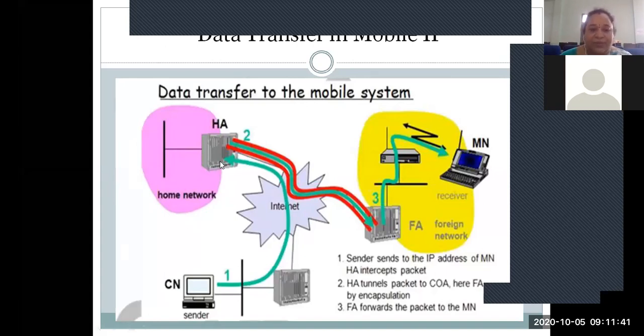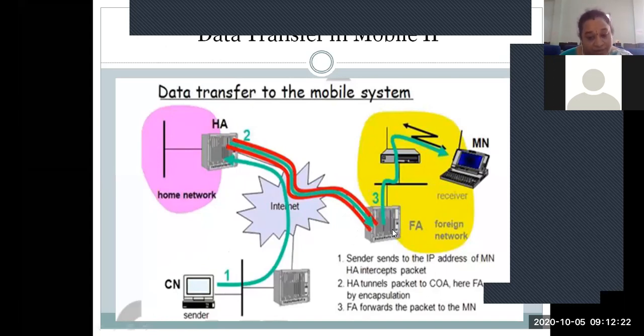Then the home agent intercepts that packet, identifying that the relative mobile node is not present in the home network and is residing temporarily in the foreign network, so it has to tunnel that packet to the new address which has been allocated by a particular foreign agent belonging to that foreign network, right? So the tunneling takes place between the home agent and the foreign agent. Whatever packet is sent by the correspondent node to the home agent will be tunneled with the COA that has been allocated by the foreign agent, right?